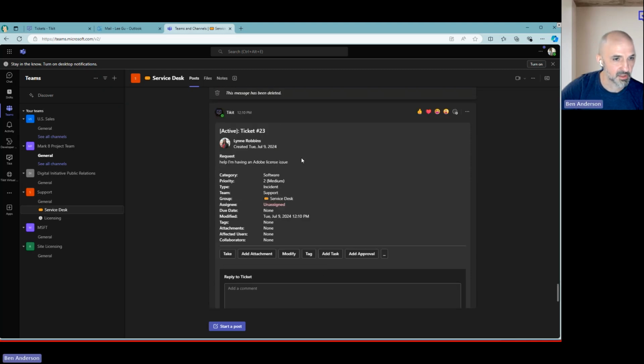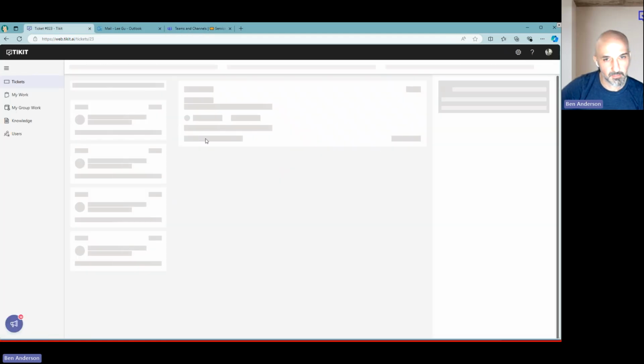Again, there that ticket is. So at this point, he has a couple options. He would review the ticket and say that, of course, he's not able to assist, but maybe he knows someone who can with this licensing issue. We could start right here from within Tikit.